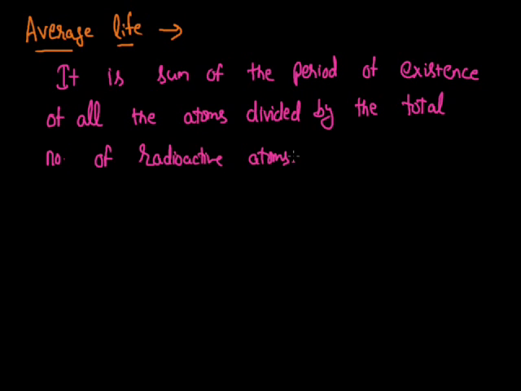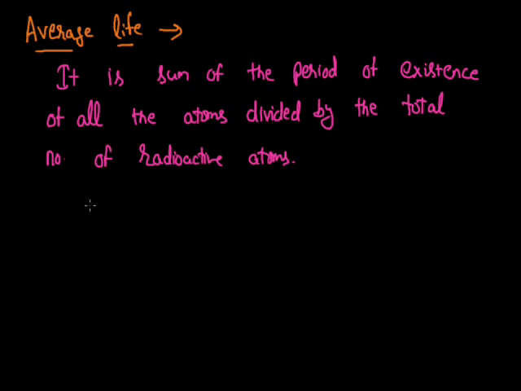In simpler words, it is the average of the total lives of all the radioactive atoms. So average life is equal to the total lifetime of all the atoms divided by the total number of atoms.